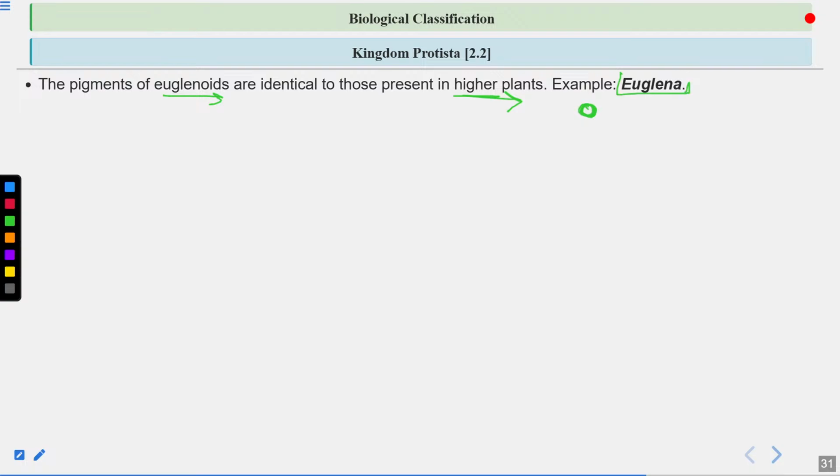So euglenoids, what do they show you? These euglenoids show you that, as they have both animal and plant-like features, euglena or euglenoids, this shows that there was a common ancestor for both plants as well as the animals. Clear? It's very important. There was a common ancestor of plants and animals. So this is the information given by the euglenoids.